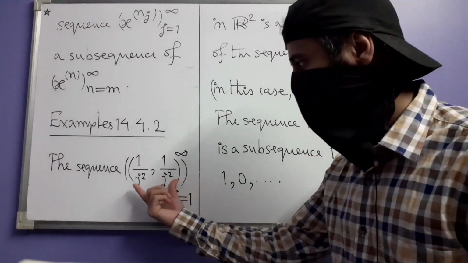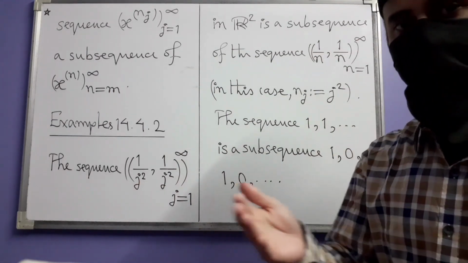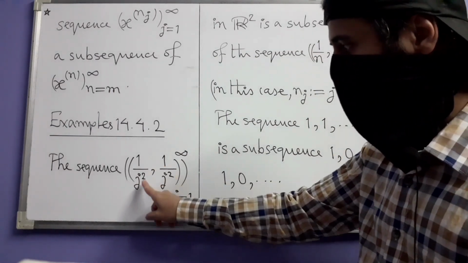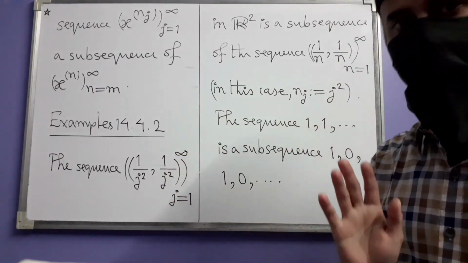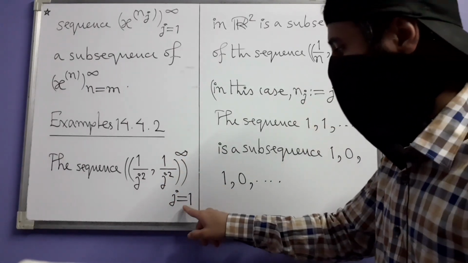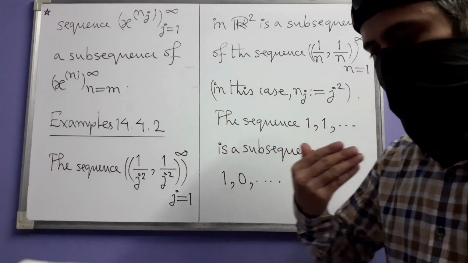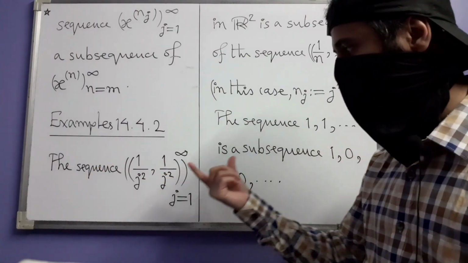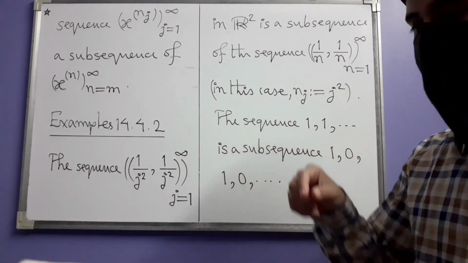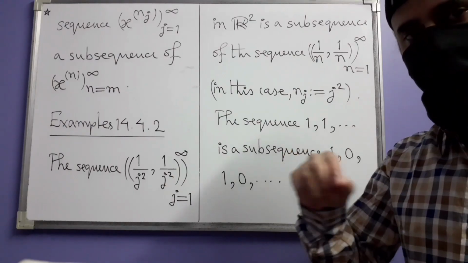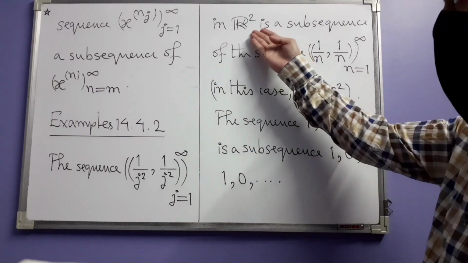So that means this is a point in the plane where the x coordinate is 1 over j square and the y coordinate is also 1 over j square. As j varies over the set of all positive integers, you get the terms of this sequence. All the terms are points in the two-dimensional plane R2.